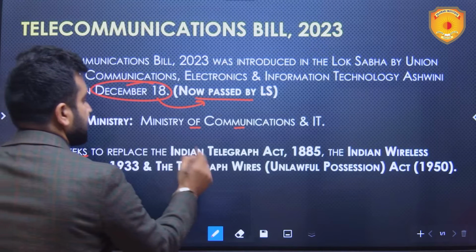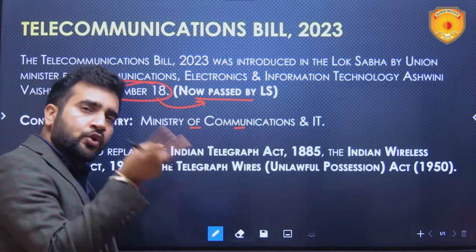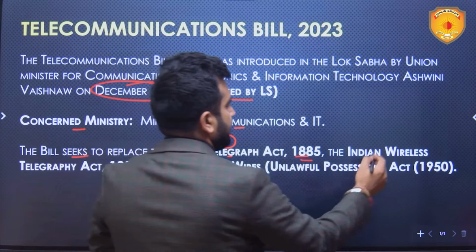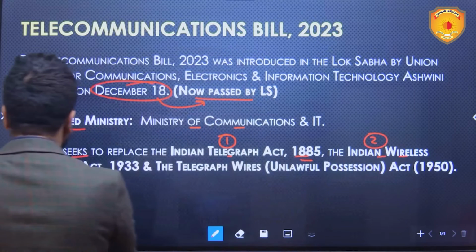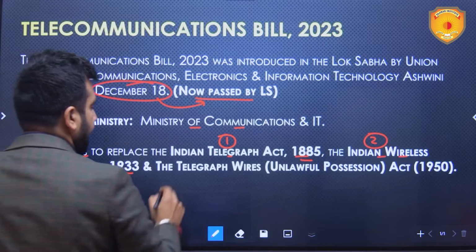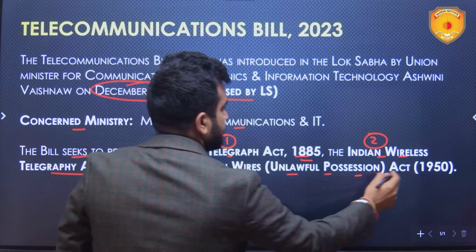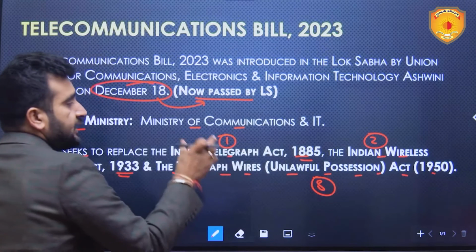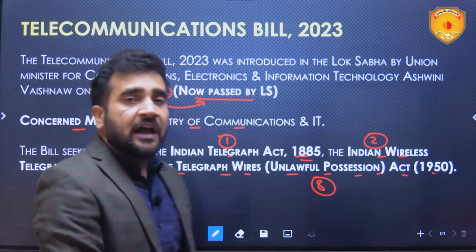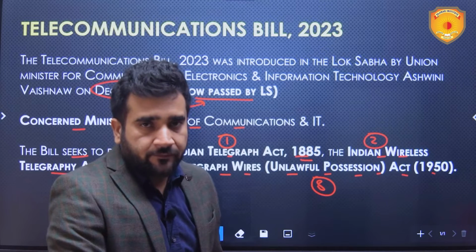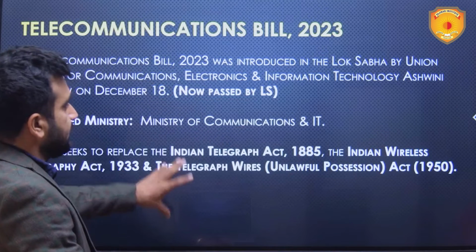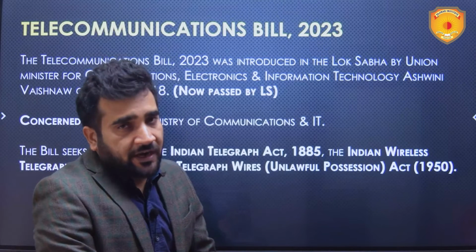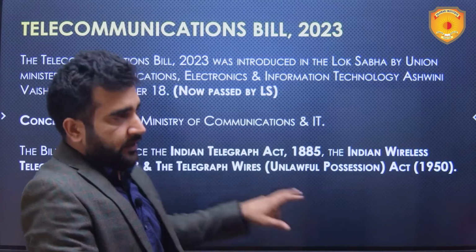The bill seeks to replace 3 laws. Out of 3, 2 are British era laws. First is the Indian Telegraph Act of 1885. Second is the Indian Wireless Telegraphy Act of 1933, and the third is the Telegraph Wires Unlawful Possession Act of 1950. Out of these 3, the first 2, the Indian Telegraph Act and the Indian Wireless Telegraphy Act, are pre-independence laws. So, all 3 will be replaced by this Telecommunications Act 2023 if it gets passed by the Rajya Sabha and the President gives her assent to the bill.